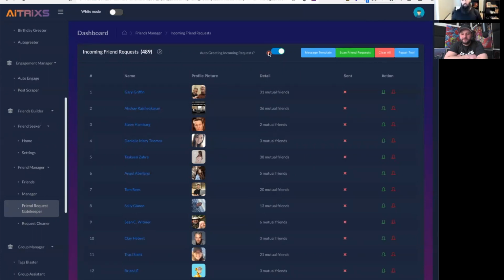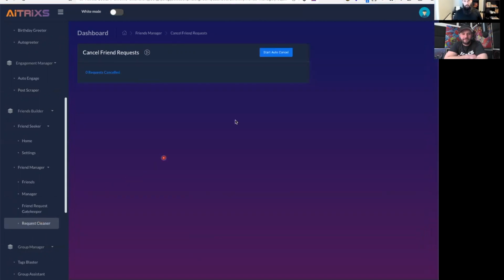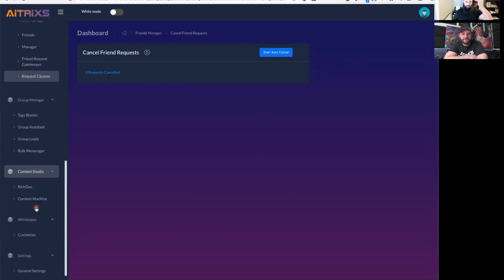Because if they add you as a friend and there's a message and they respond to the message, even if you don't add them as a friend, as long as your posts are public, they're going to see that content way more. We also have the request cleaner. This is where you can start to auto cancel your friend requests. So if I did that, it would just automatically start canceling friend requests. So there's a lot of little things in this tool.